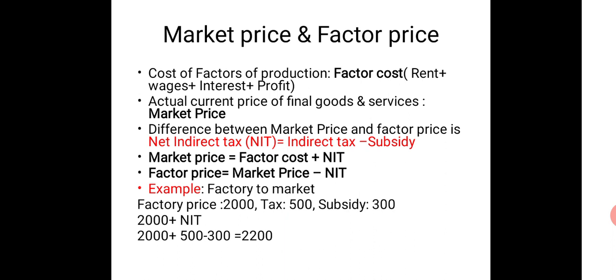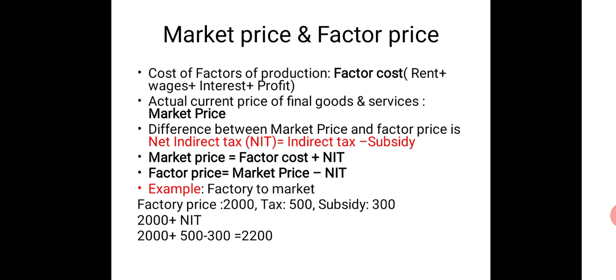Factor payments, like we have seen in the circular flow, when we give them factors of production, they pay us back in factor payment. So that cost of these factors of production is what we call factor cost. What is market price? The actual current price of final goods and services in the market is considered market price. What is written on the product? You take a product, and the price written over there is what we consider market price.